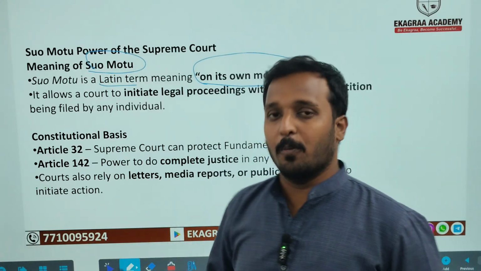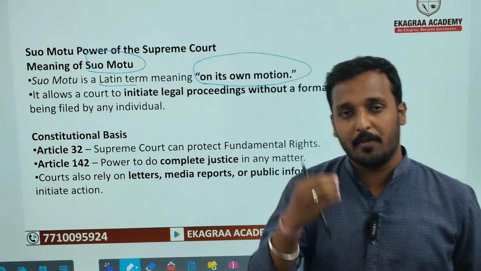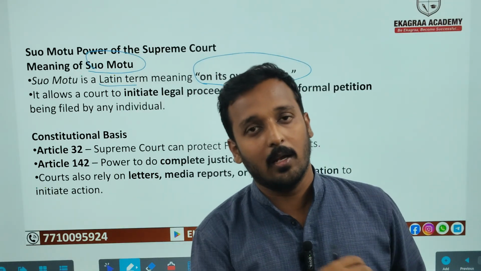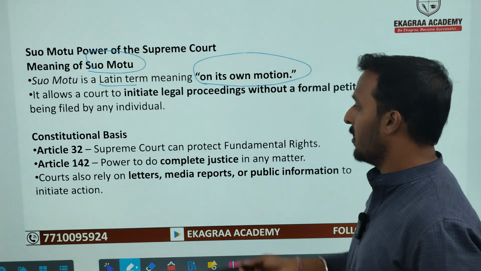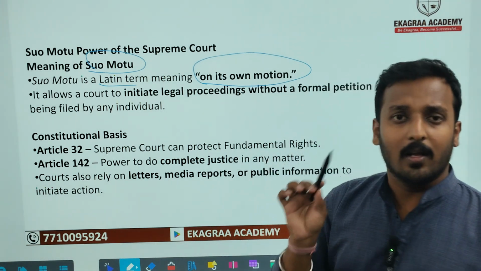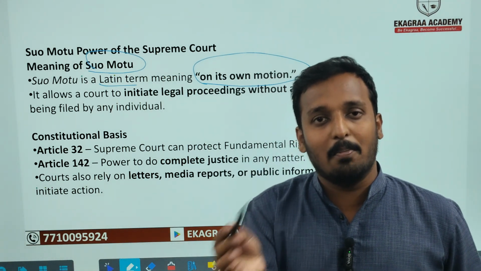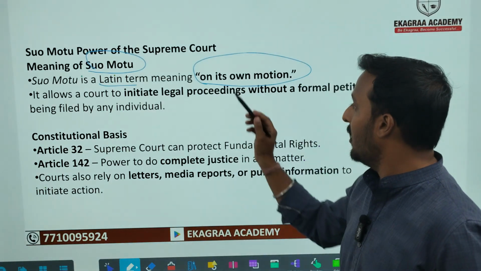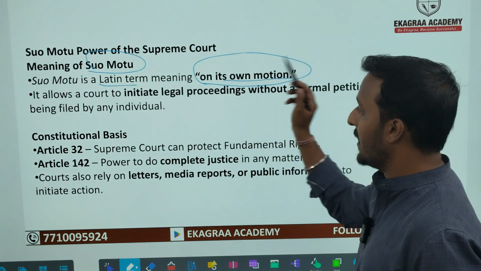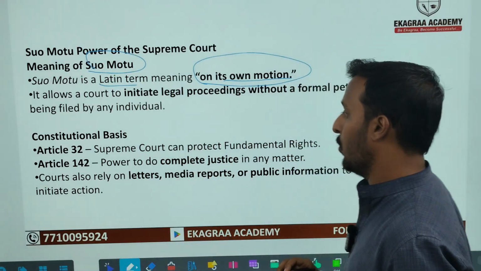Whenever the Supreme Court sees any kind of injustice happening in the mainstream media, through newspapers or anywhere, it can take that matter on its own without a formal complaint, and that is the meaning of on its own motion. That is the term called suo motu.